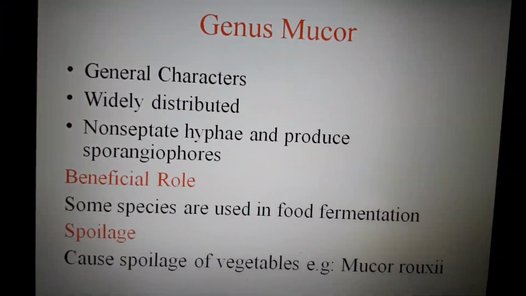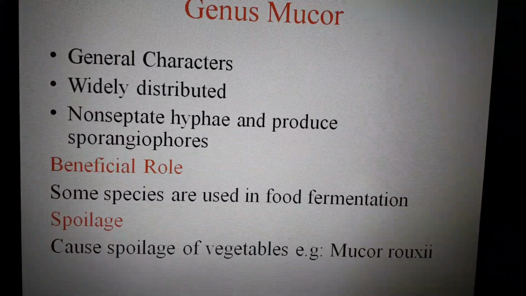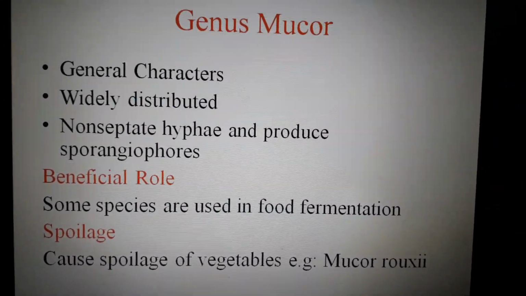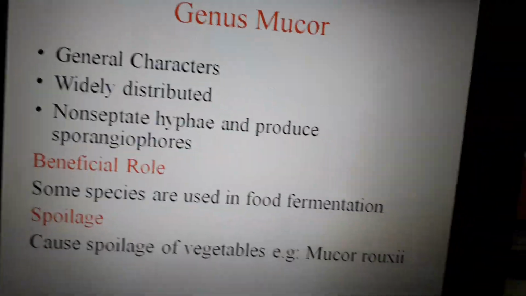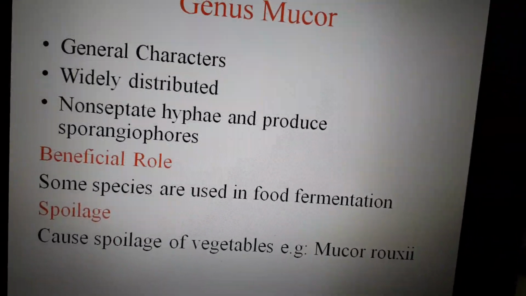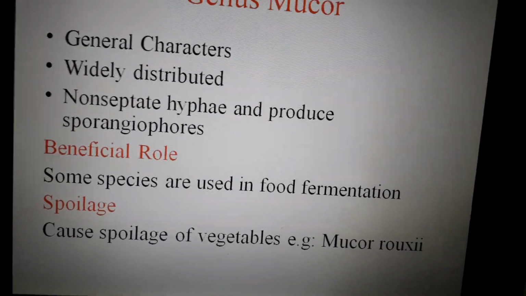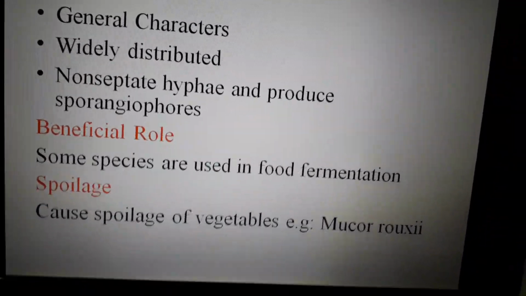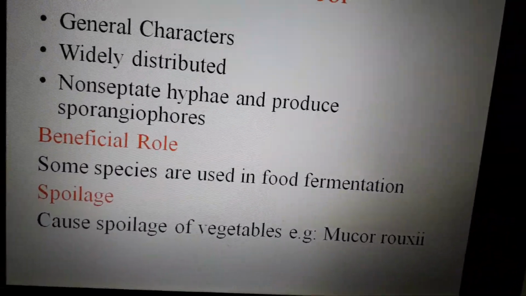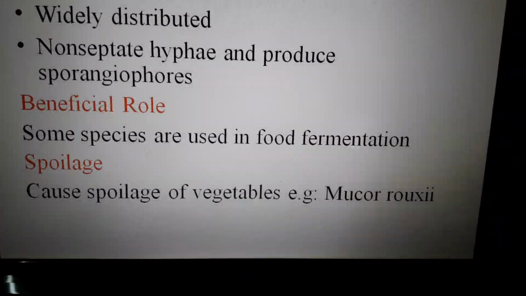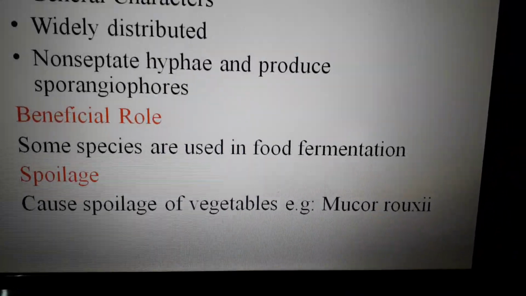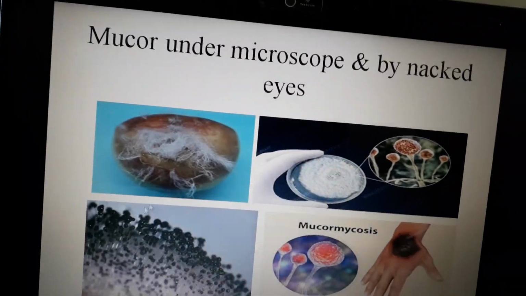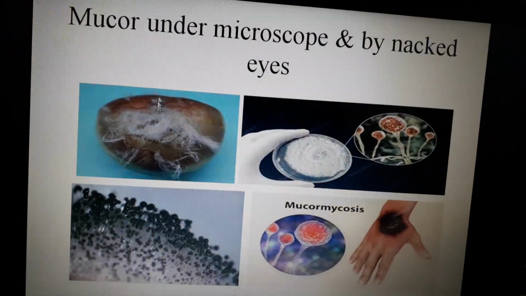Now we come to Mucor. Mucor has non-septate hyphae and produces sporangiophores, similar to Rhizopus. Its beneficial role is that it is used in the fermentation of foodstuffs, and in spoilage, it is responsible for the spoilage of vegetables. Mucor roxi is the species responsible for the spoilage of vegetables. These are the characters which you can see on a particular foodstuff.